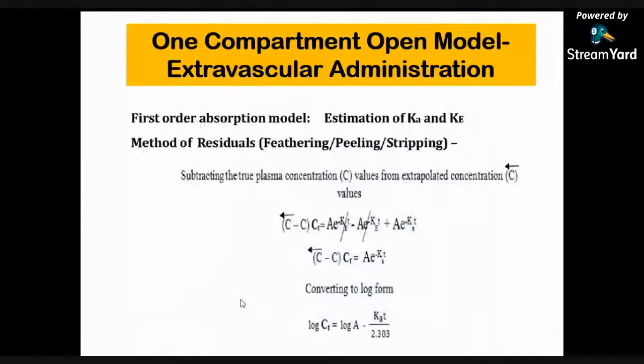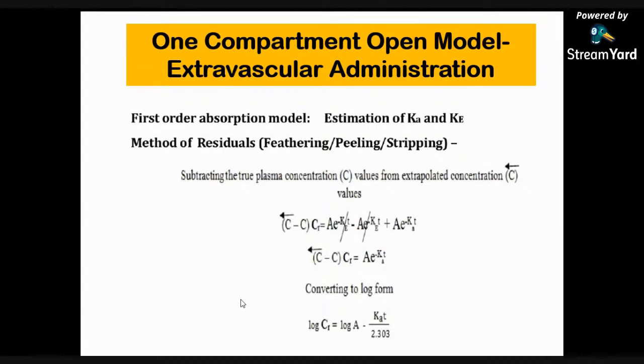Thus the method of residuals enables resolution of a bi-exponential plasma level time curve into its two exponential components. The technique works best when the difference between Ka and Ke is large. If the difference is large, then it works.